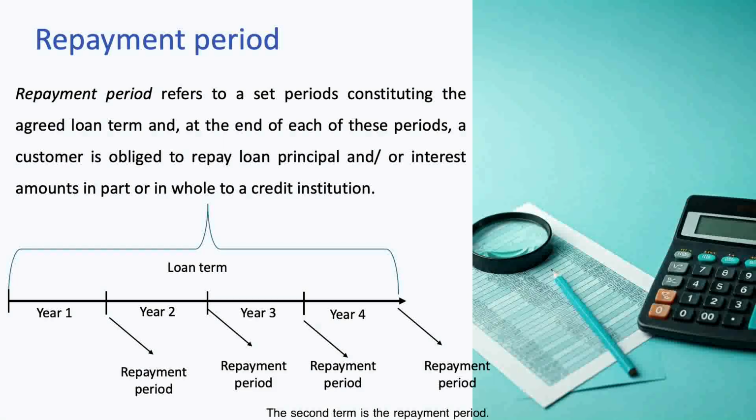The second term is the repayment period. The repayment period refers to a set period constituting the agreed loan term, and at the end of each of these periods, a customer is obliged to repay loan principal and/or interest amounts in part or in whole to a credit institution. Let's look at this example.